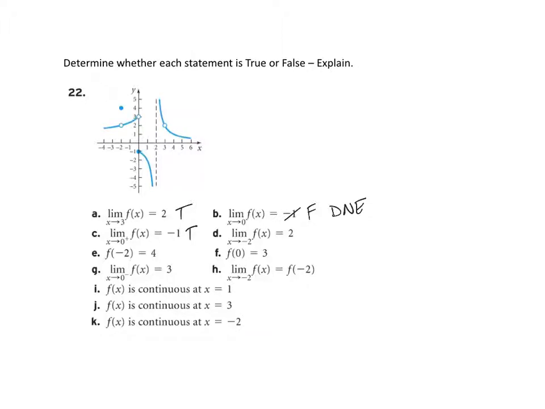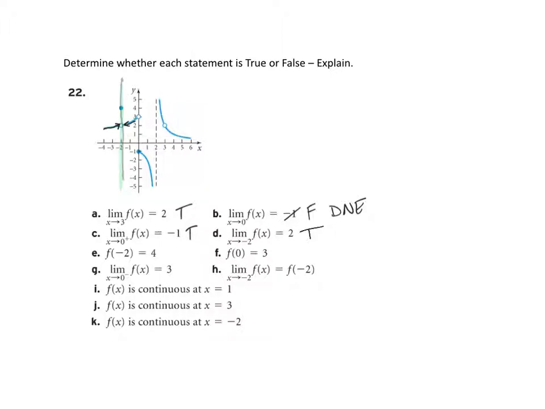Okay, limit as x approaches -2. Okay, so draw my wall in at -2, and we can see there is a discontinuity, right? However, we're being asked about a limit, and the limit says, is the limit equal to 2 as we approach -2? And so again, starting just a little bit to the left and moving toward the wall, we would hit the wall at 2, and start a little bit to the right, move toward the wall, we hit the wall at 2, so that limit is in fact 2. That is true.